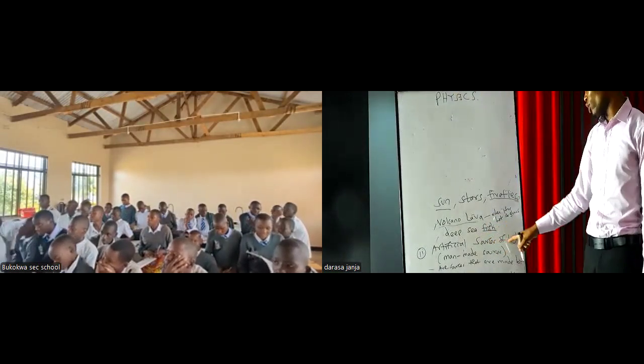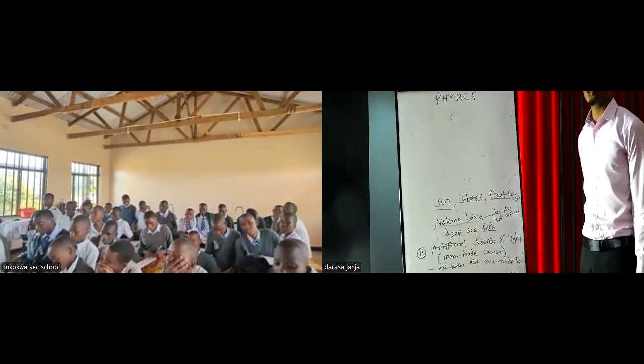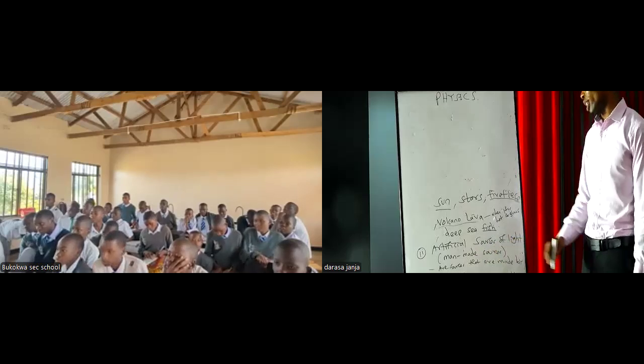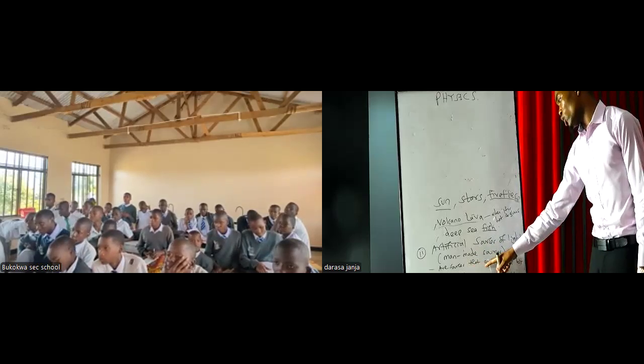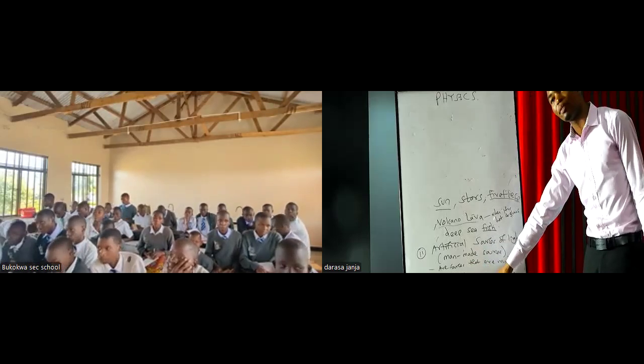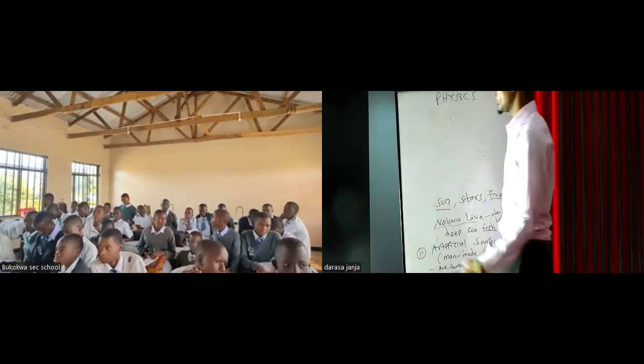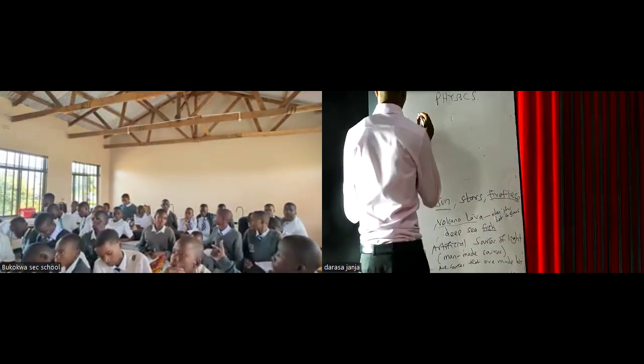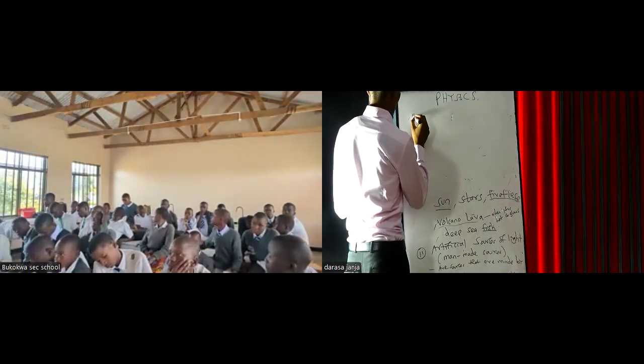So artificial sources of light, sometimes we call man-made sources of light. These are sources of light that are made by man. For example, we have matchstick, we have candle, but also we have electric bulb.